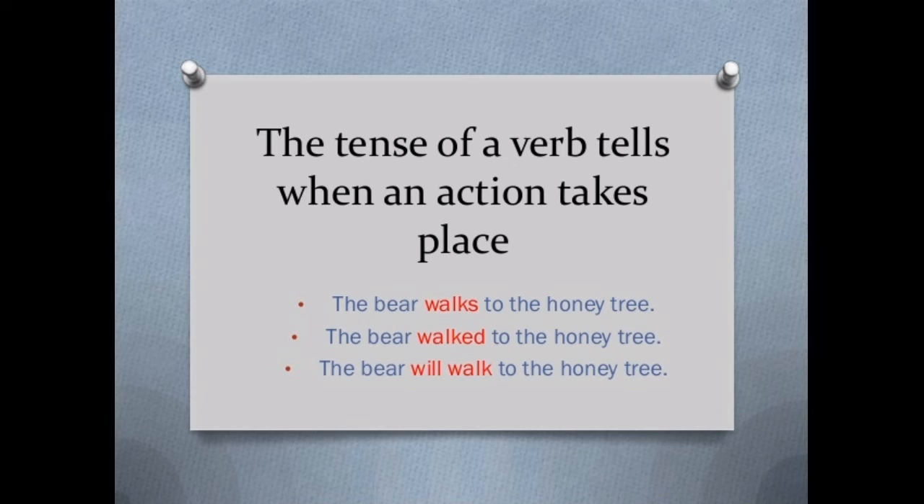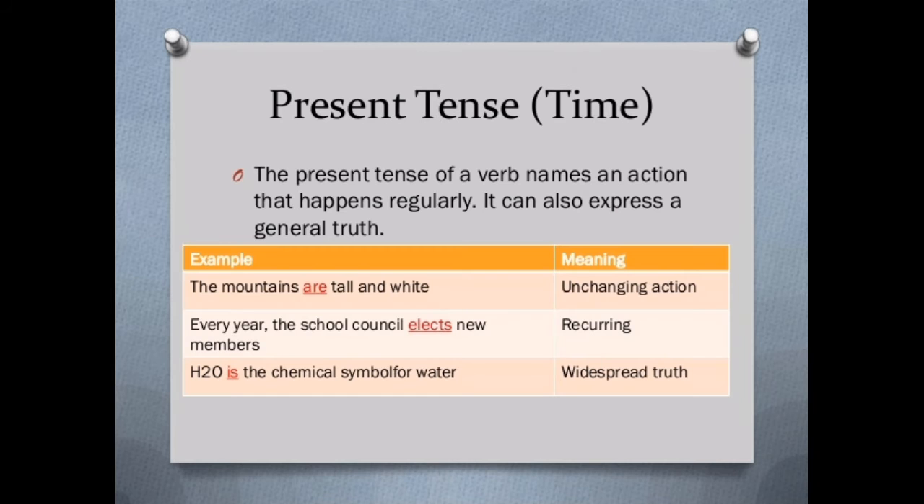That means in the first sentence we are saying that the bear is walking, it's in the present tense, and the second sentence tells us that he has already walked, so the sentence is in the past tense. And when we are talking about the third one, will walk, it becomes the future tense. The present tense tells us of a verb, name or action that happens regularly.